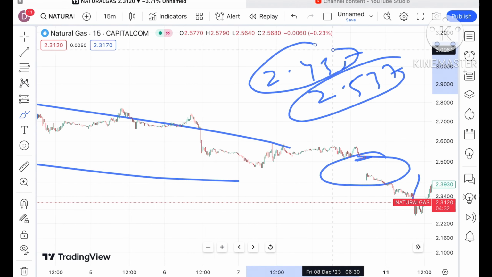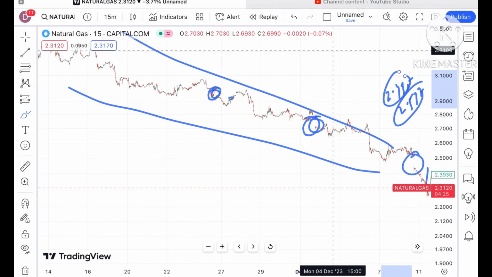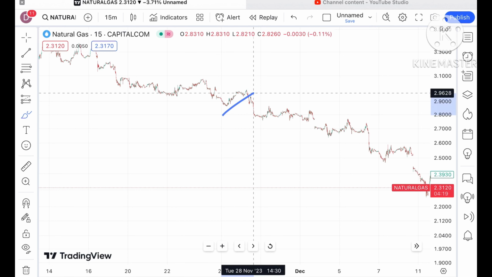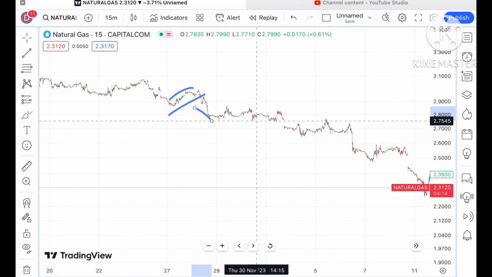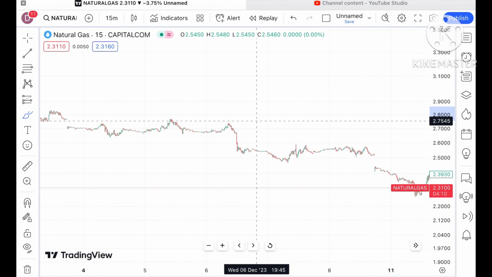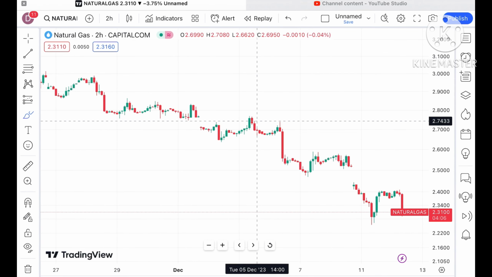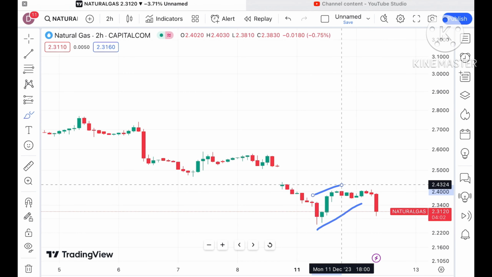Now if you go on a 15 minutes chart, you will see that there are higher chances that the price can go further low. The price creates a good volatility, as you can see looking at this particular chart. It goes upside also, downside also. That means most of the days it is touching the high as well as the low. This is as per the 15 minutes chart. But if you go on a two hours chart, you will see that there is a good volatility for a particular day.